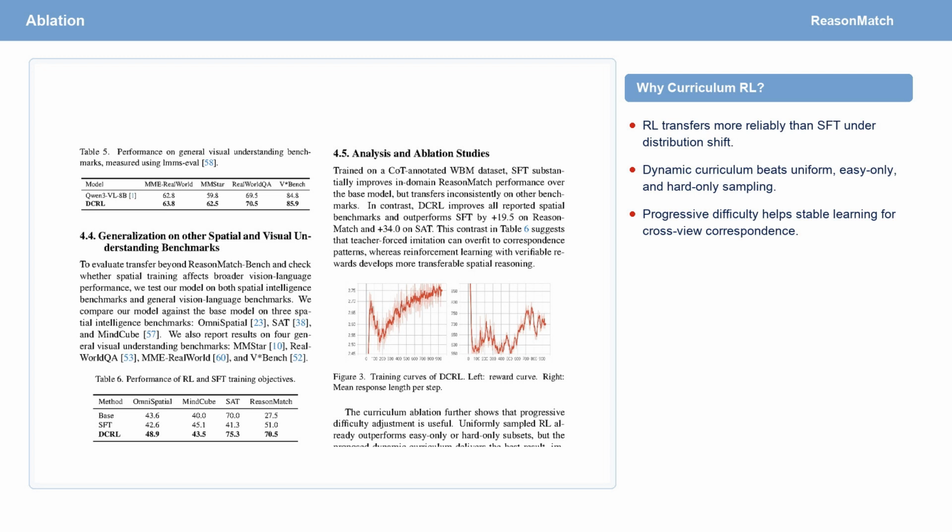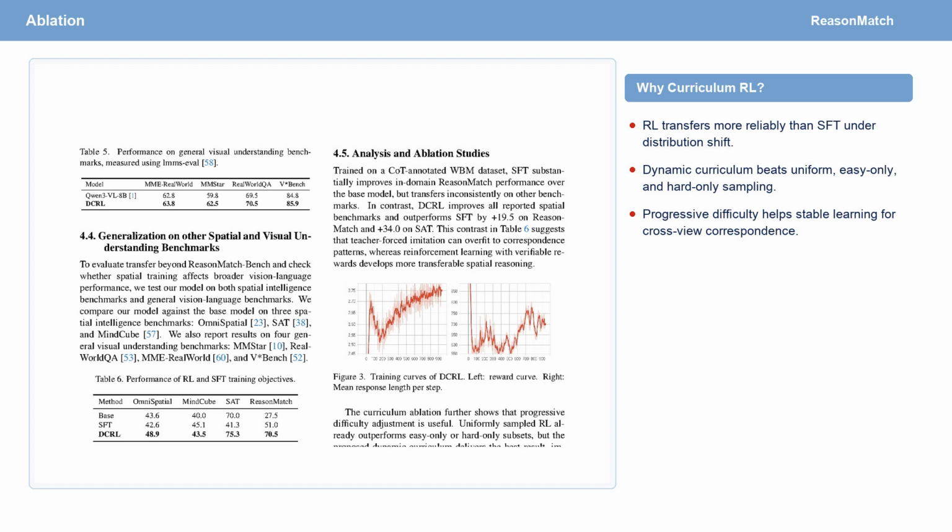Finally, the curriculum ablation shows that the training schedule matters. Uniform sampling is already stronger than training only on easy or only on hard samples, but dynamic curriculum achieves the best result. This indicates that progressive difficulty adjustment across viewpoint divergence and correspondence complexity is beneficial for learning wide baseline spatial reasoning.